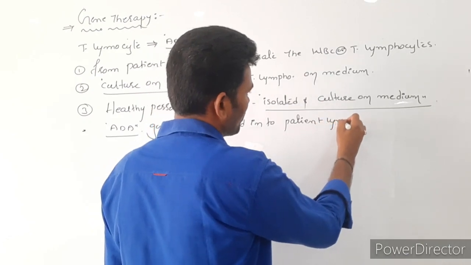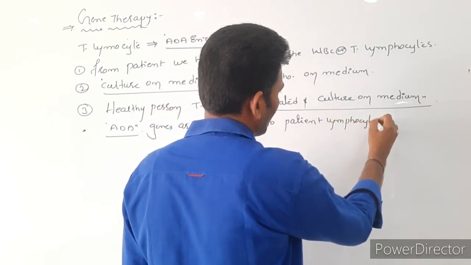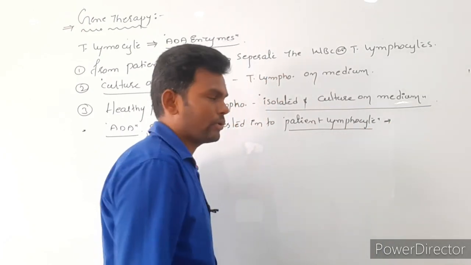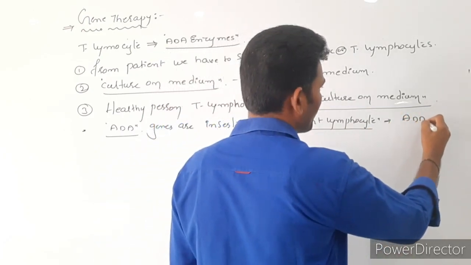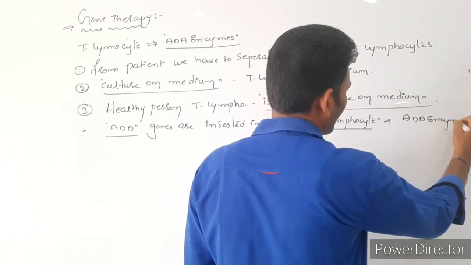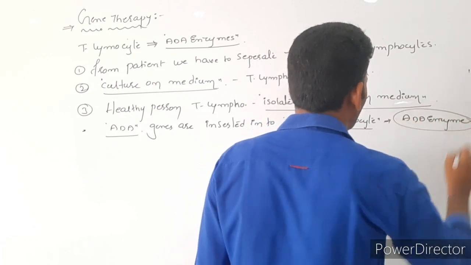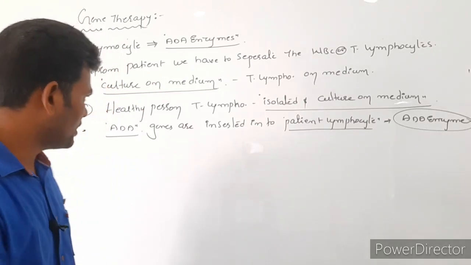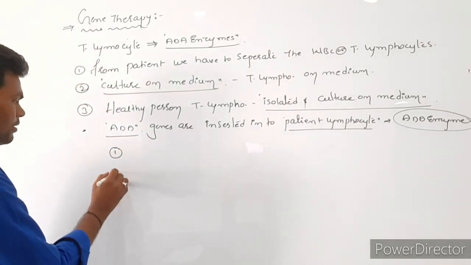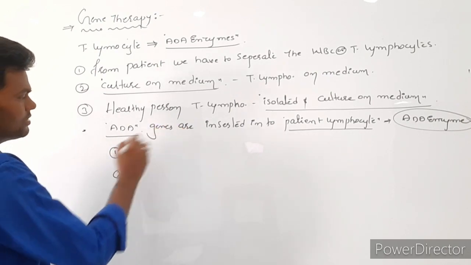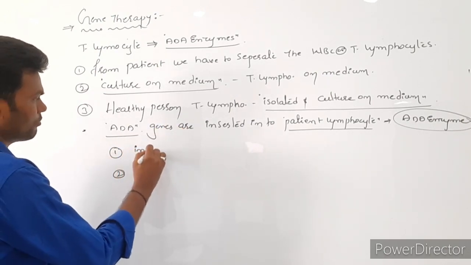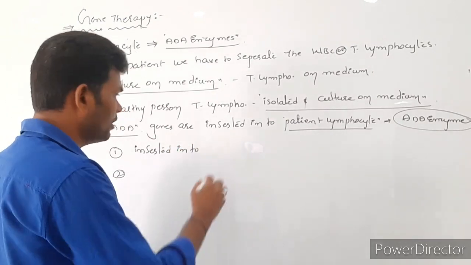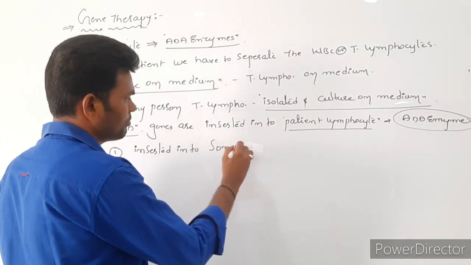By this, the patient has the capacity to produce ADA enzyme. This is actually what Dr. Anderson did for a 4-year-old child. At the beginning, he inserted these genes into somatic cells.